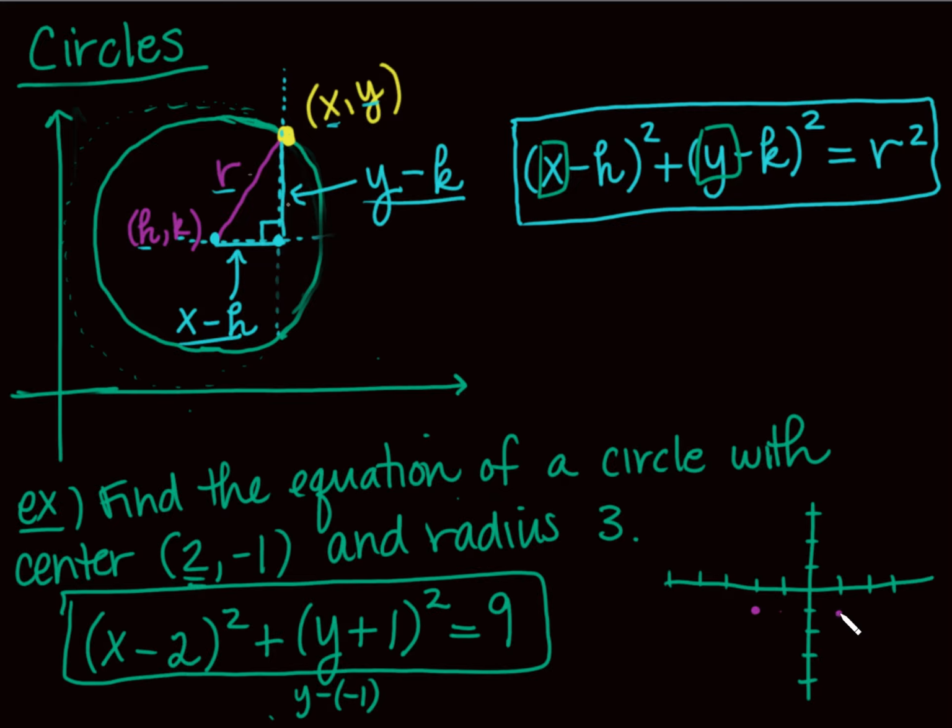1, 2, 3. I know that point must be on my circle. I'm going to go down 3 from the center. I'm going to go up 3 from the center. And I'm going to go to the left 3 from the center. I'm going to connect the dots.